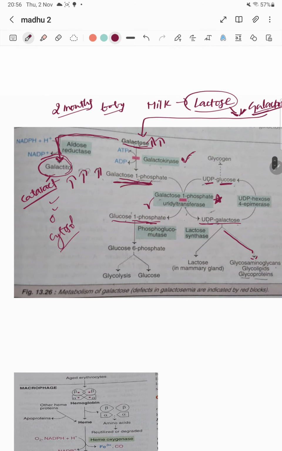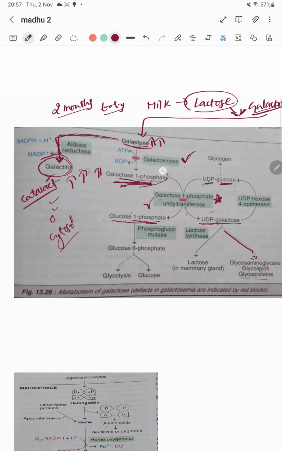Yeah, galactokinase deficiency leads to galactitol, and galactose 1 phosphate uridyl transferase deficiency also leads to galactitol, because galactose 1 phosphate and galactose both will be elevated. Now we had already discussed there, the baby has a jaundice, like yellow discoloration of skin. We'll see why yellow discoloration of skin.